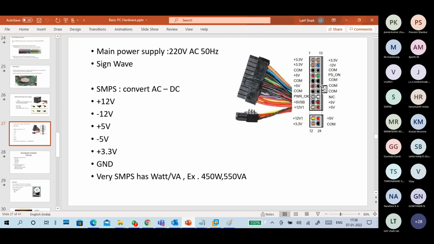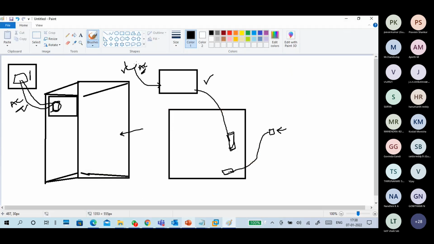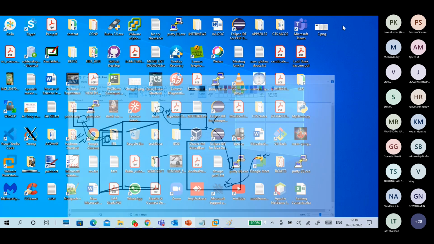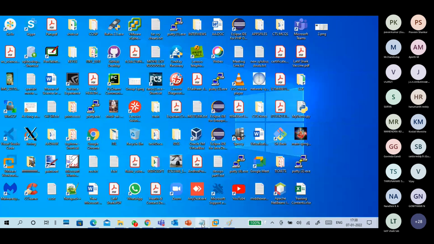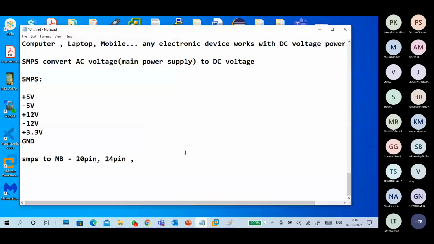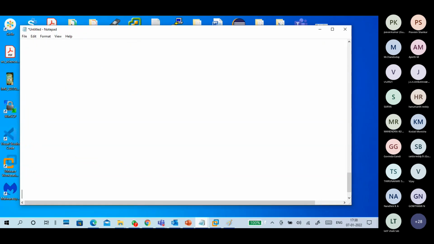So there is a terminal, a green one and a black one. You can see that green one and black one. Connect this green one and black one and switch on the main power supply. Okay, switch off the main power supply first and connect the green one and black one. So SMPS will start, then SMPS is working. Next, check the motherboard front panel connection. Then we will find where the problem is.